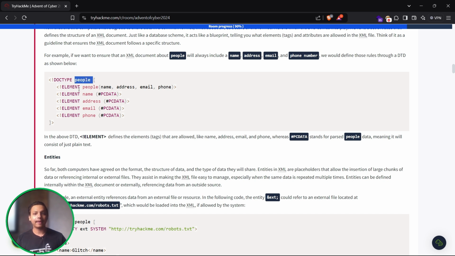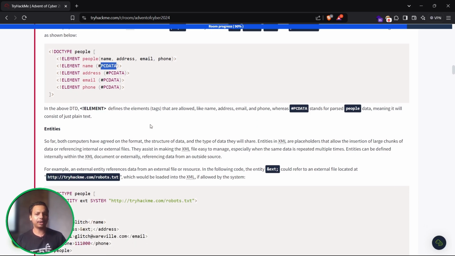It says people, and inside the people, what are the things we are giving as a parameter? That is the name, address, email, and phone number. And after that, another element which we are adding is name. Inside that PCDATA, it means that we are accepting the input from the user. So that's why we have added one particular pointer over here.